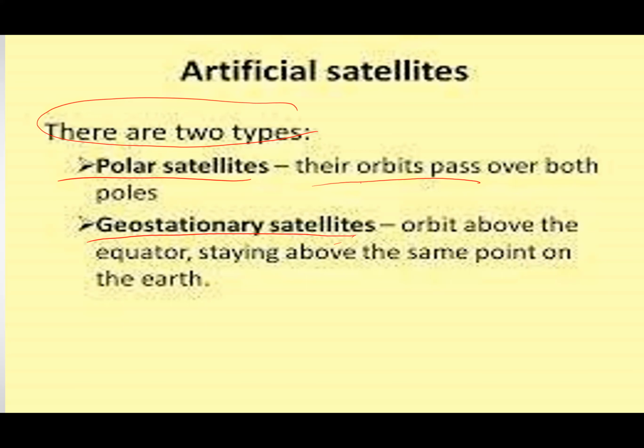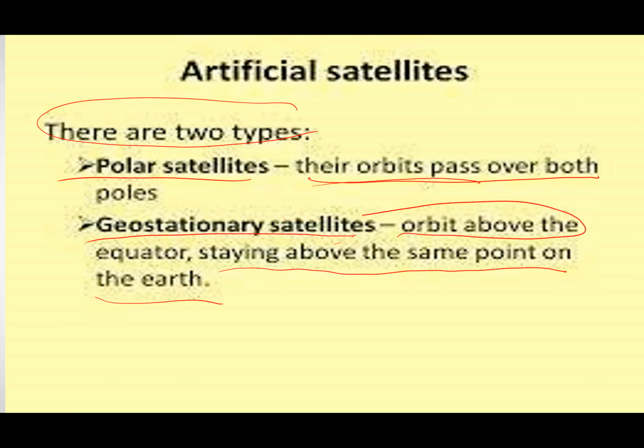Polar satellites: their orbit passes over both poles. Geostationary satellites: they orbit above the equator, staying above the same point on the Earth. This is the first point, and this is the second point.